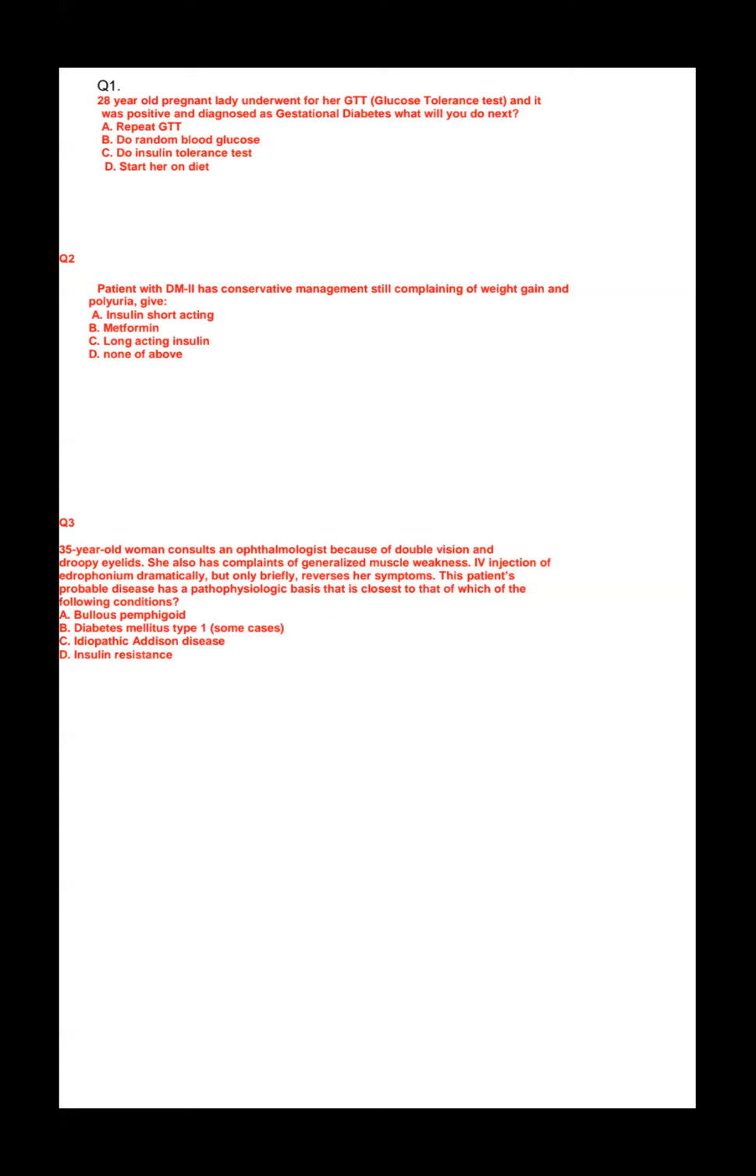Yes, ma'am. Second question: a patient with type 2 diabetes mellitus on conservative management is still complaining of weight gain and polyuria. Give insulin short-acting, metformin, long-acting, or none of the above. Sneha, tell me the clues.